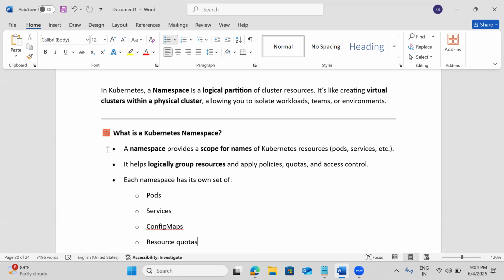In the same way, we have one cluster, but I'm virtually creating multiple clusters, because the same cluster needs to be used by multiple teams and multiple environments. Then we need to create namespaces. If I don't have namespaces, the problem is that my production team may say Dev and QA are using the complete resources of the cluster, and there are no resources for my pods. That is the reason we are creating namespaces.